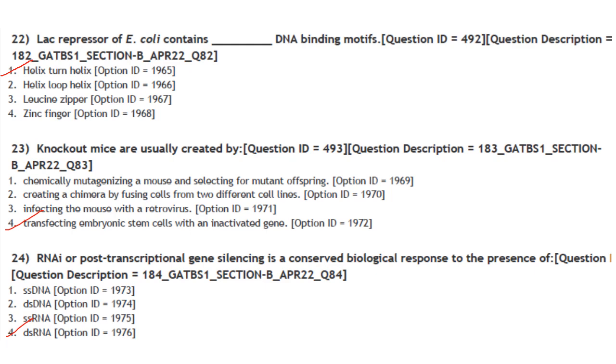So option 4, if you see, transfecting embryonic stem cells with an inactivated gene. That is correct. Then next one. RNAi or post-transcriptional gene silencing is a conserved biological response to the presence of double-stranded RNA? Answer is option 4.